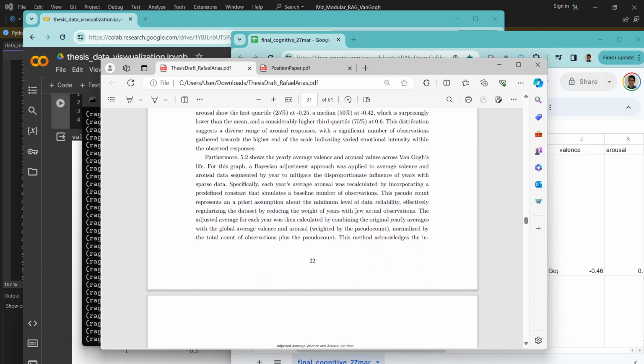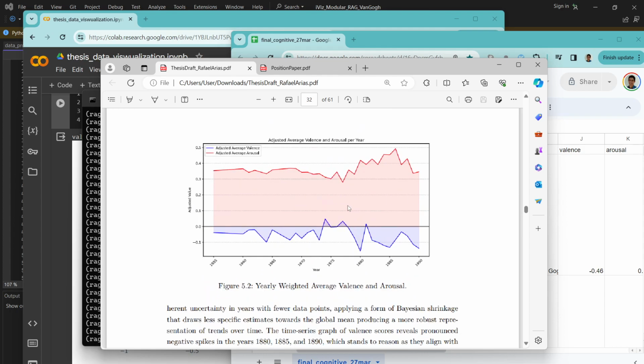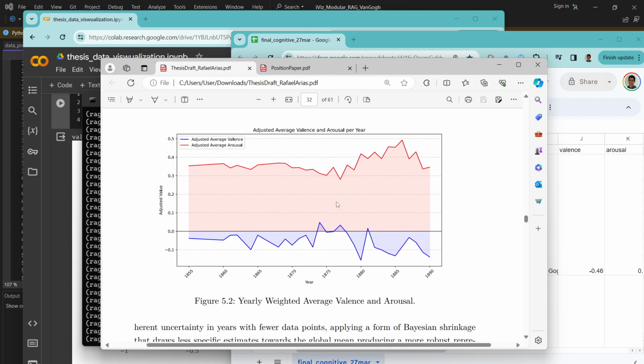So yeah, for example, this graph is probably my favorite. We can graph all of the valence and arousal of Van Gogh's life throughout his life. First of all, valence is kind of sadness versus happiness. It's mostly negative, which means Van Gogh's life mostly was negative, which we already know, since he had a very dramatic life. So we can see all of the negative values here.